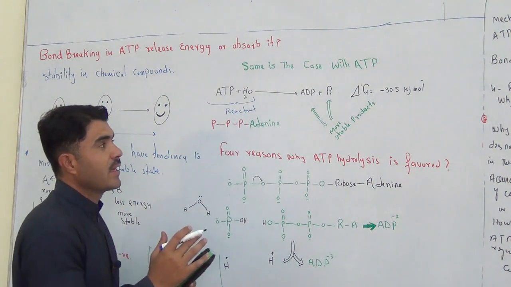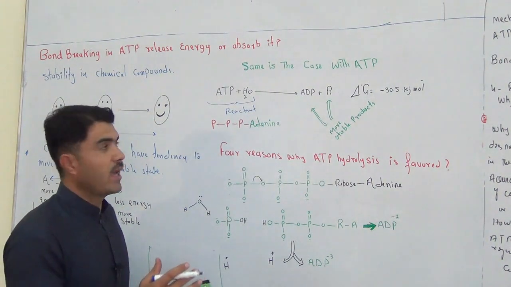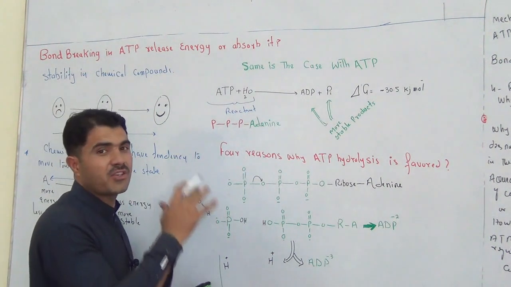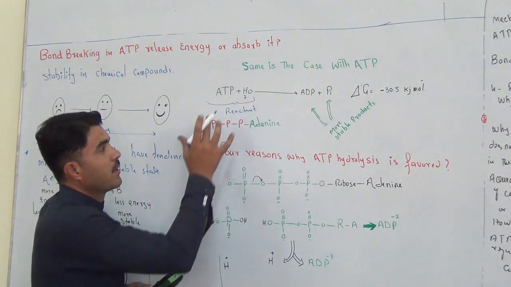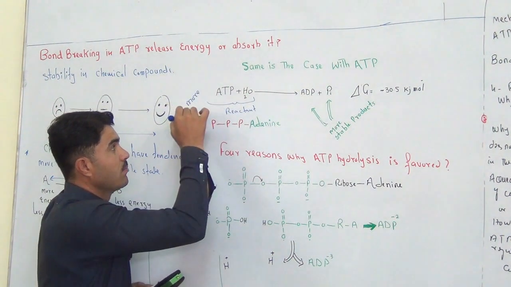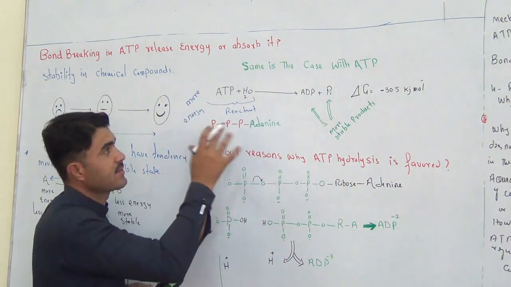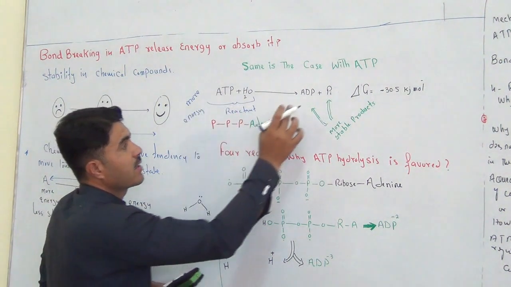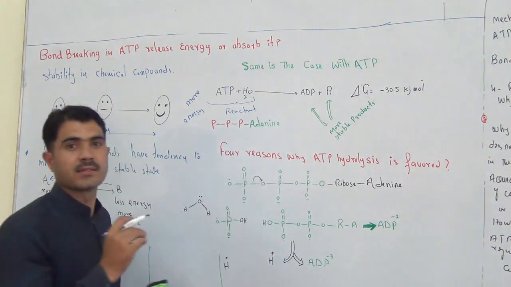This is a reaction, and when this reaction occurs, the reactant side has more energy, and the product side has less energy.